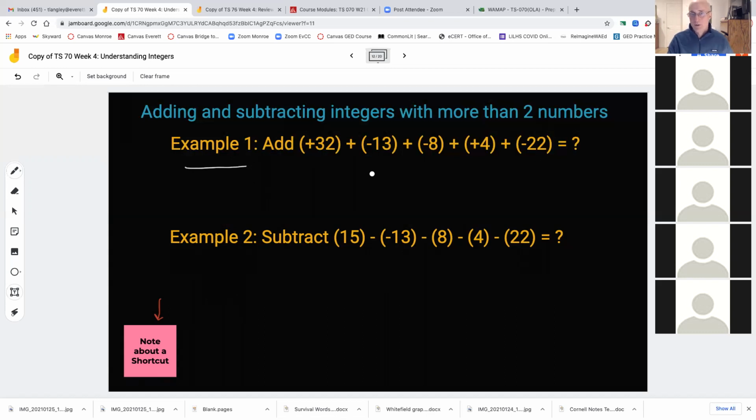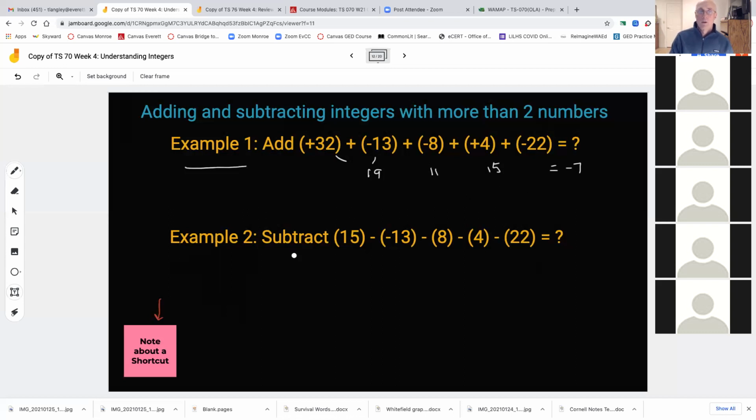I've got positive 32, this is minus 13, so that would get me to 19. Then plus negative 8, so that's subtracting 8 from that, which gets me to 11. Plus 4 gives me 15. I now have 15. Minus 22, I'll subtract these, that'd be a -7. I think I did that right, real fast in my head, hopefully. That's the way I learned how to do it, going from left to right and just calculating as you go.